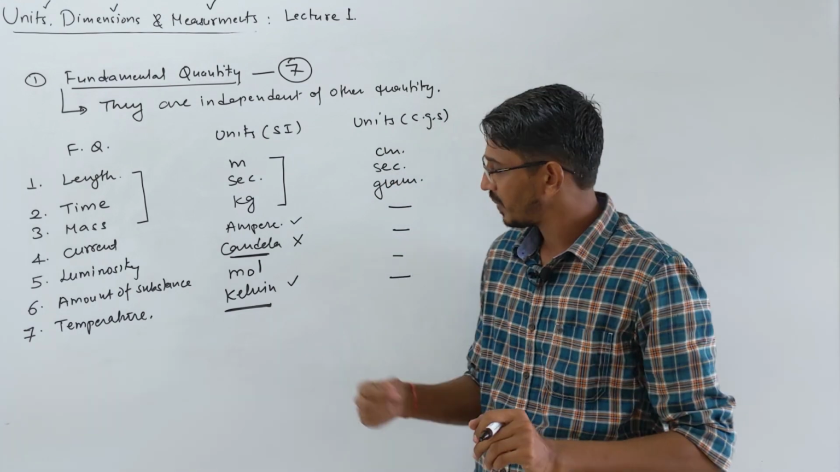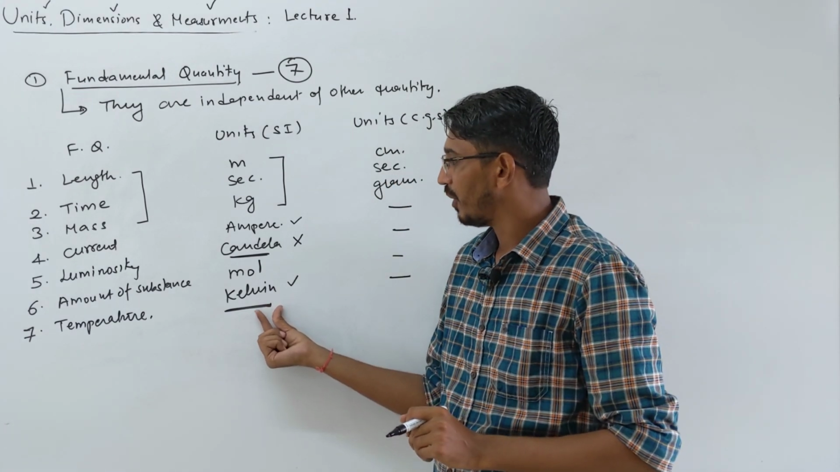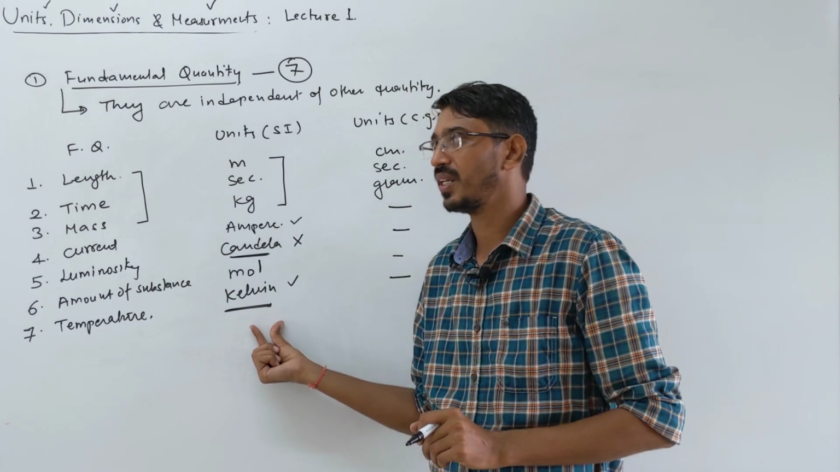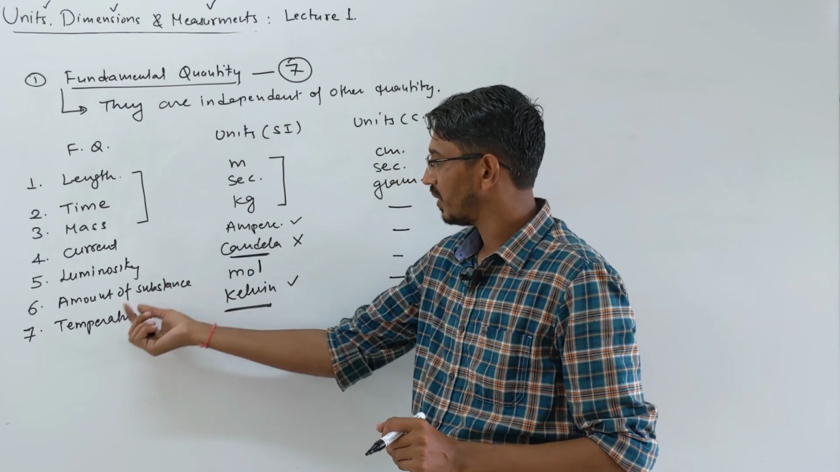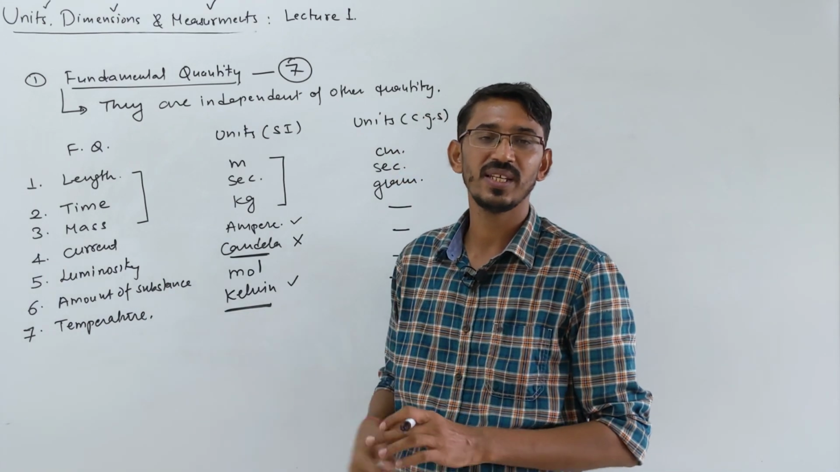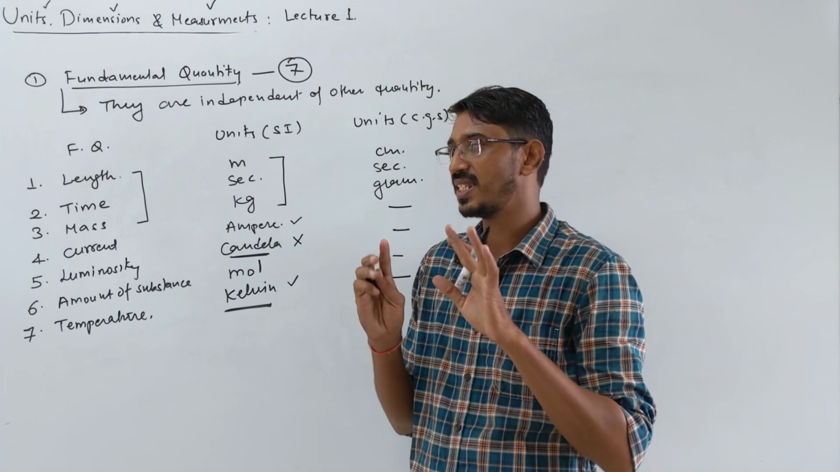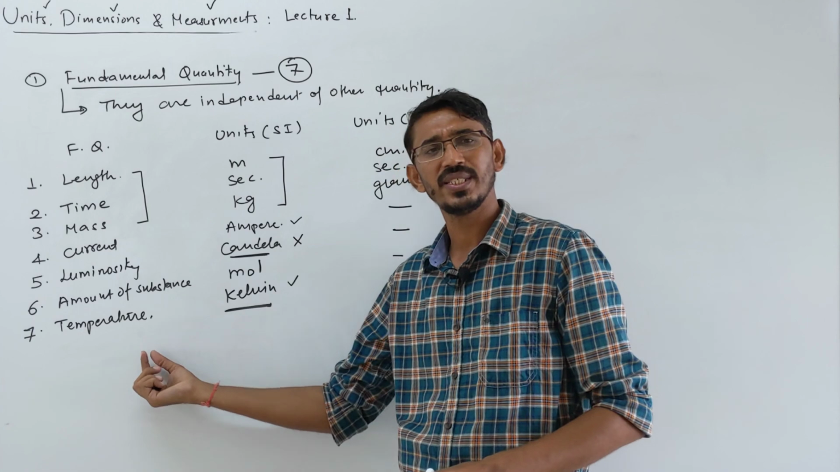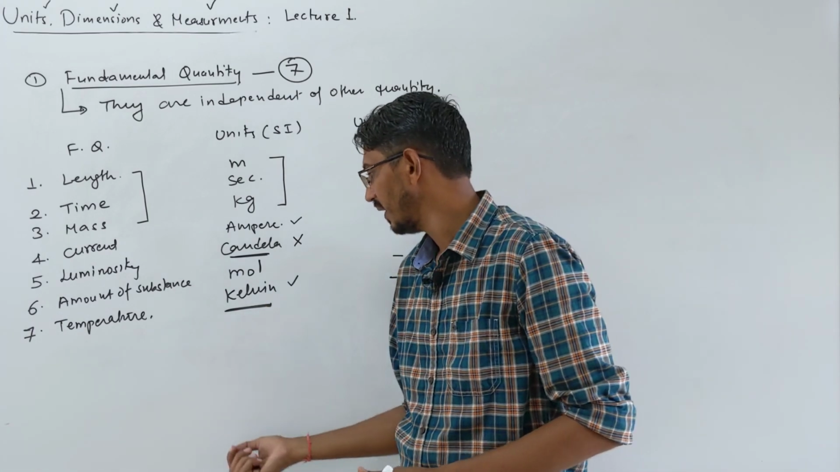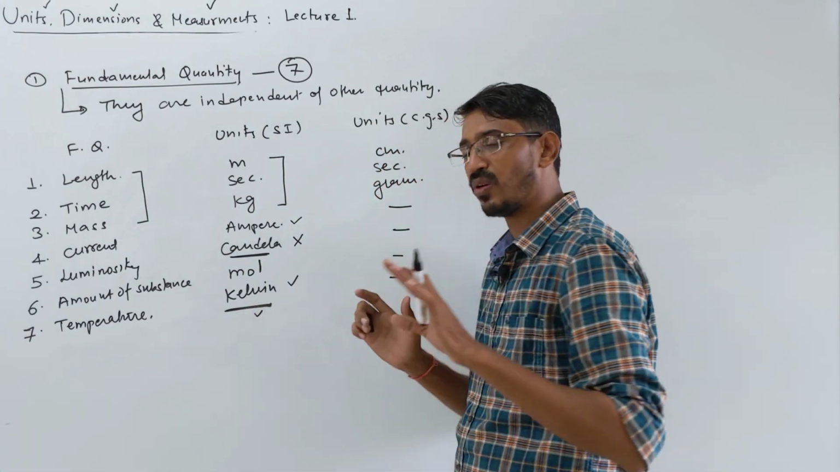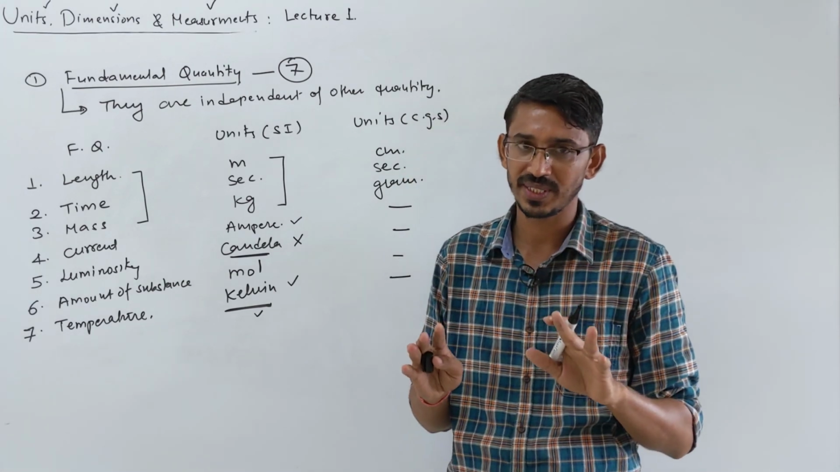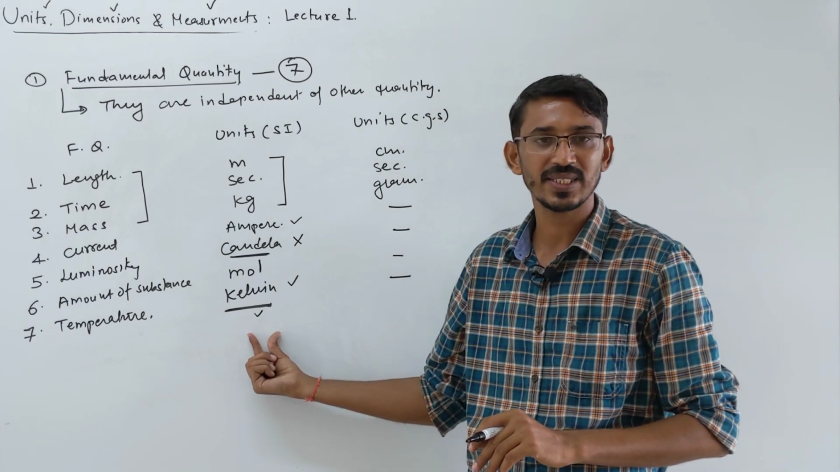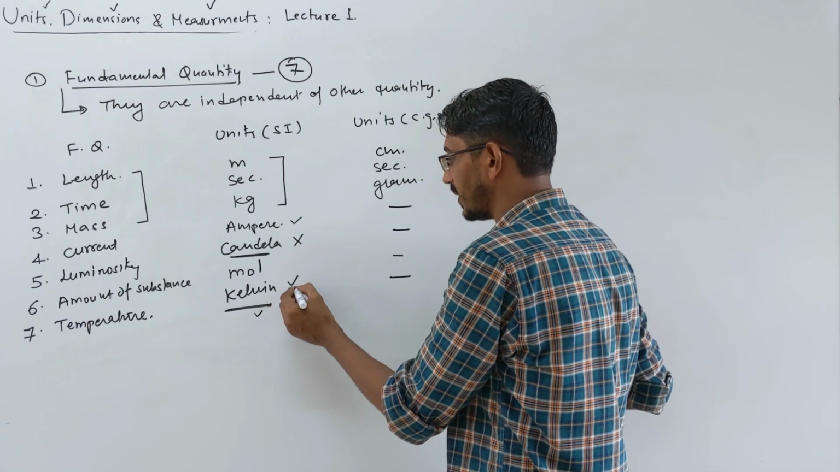I want to clear one thing here: the SI unit of temperature is Kelvin, not degree. Because most of the time in our junior classes we wrote the unit of temperature as degree Celsius, right? So degree Celsius is not the SI unit. The SI unit is Kelvin. Later we will learn how to convert degrees into Kelvin and Kelvin into degrees. That's a simple thing. So fix in your brain that if you see any physics formula where the temperature quantity is coming, you have to put it only in Kelvin, not in degrees. Degrees are not the SI unit. So focus on this.